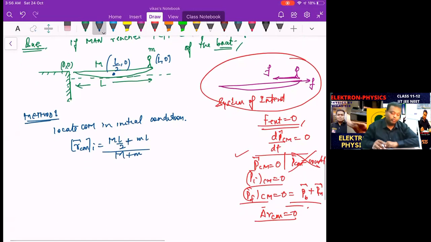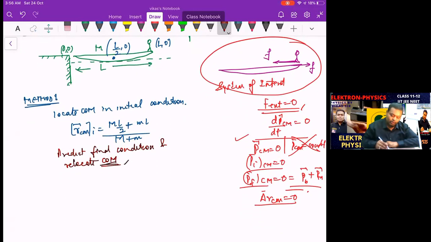Done. And now we sketch the final condition. So we predict the final condition and relocate the COM. So let's do so. We bring on the final condition. The shore is not going anywhere. The shore is going to be there.